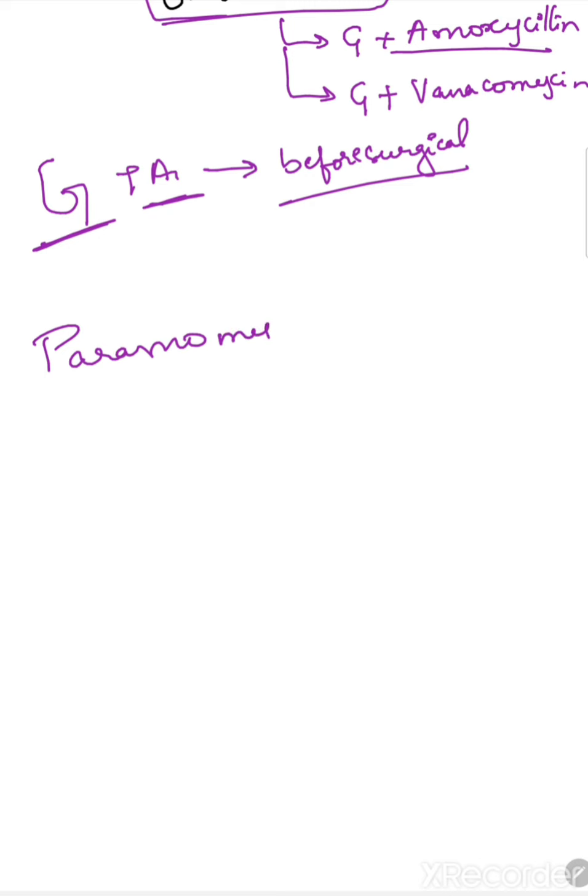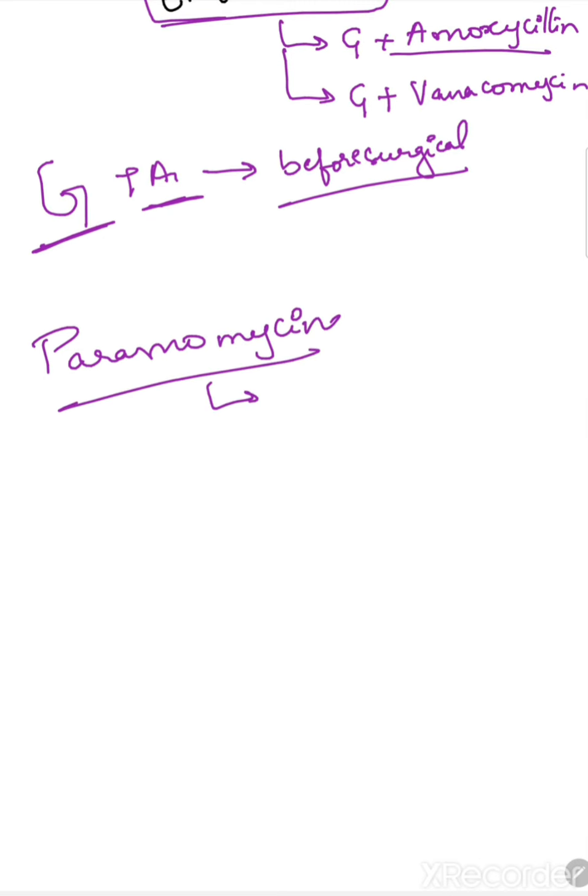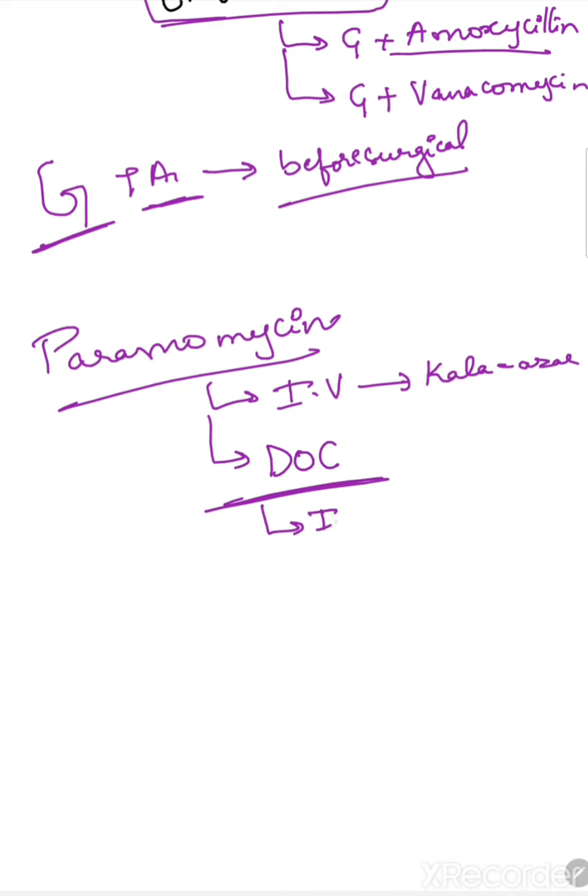Paromomycin is an aminoglycoside. It is used intravenously, not orally, for Kala Azar treatment. For the treatment of this disease, it is the drug of choice. This drug is also the drug of choice for the eradication of intestinal carriers in amoebic diseases.